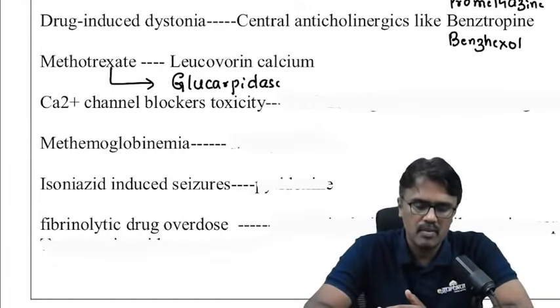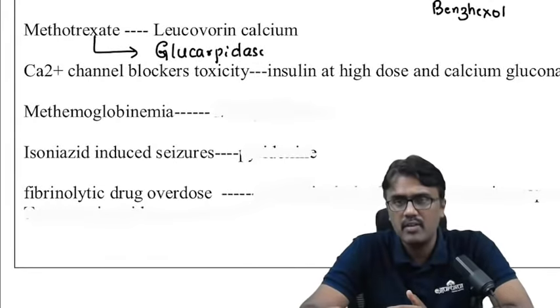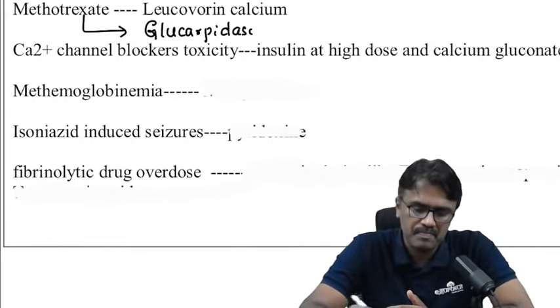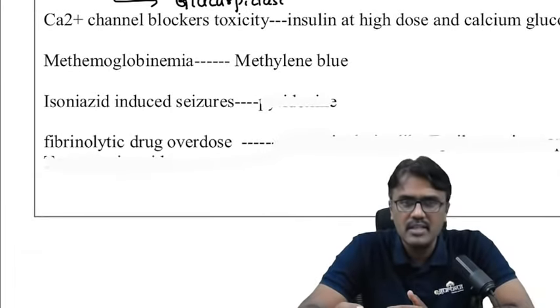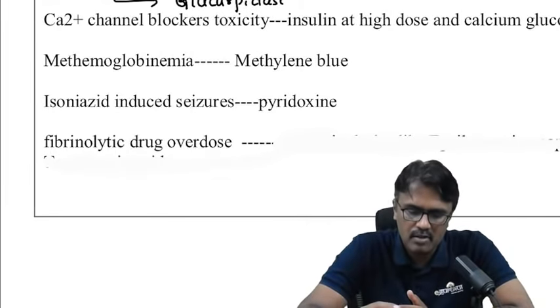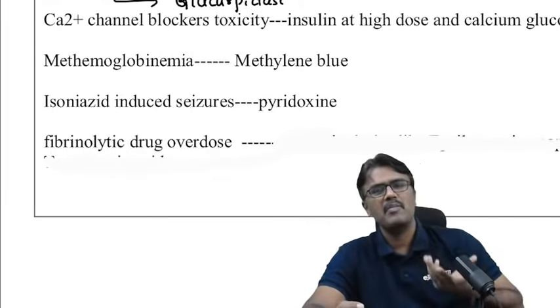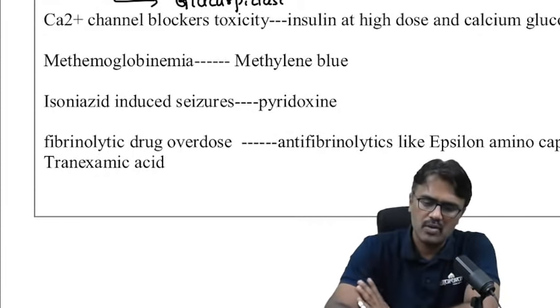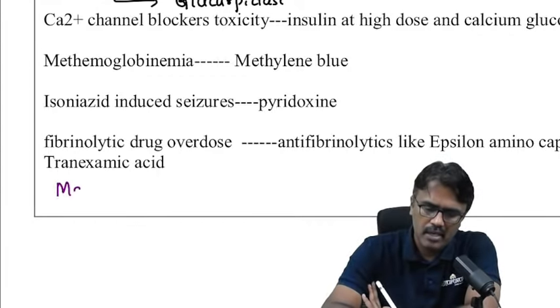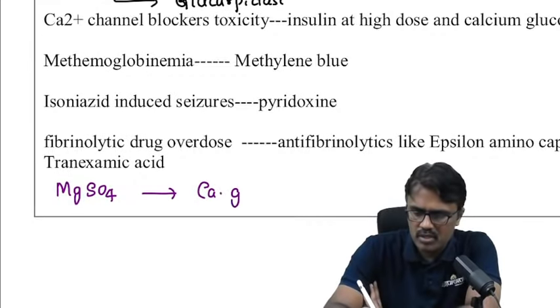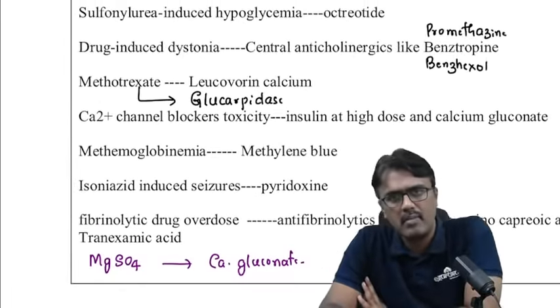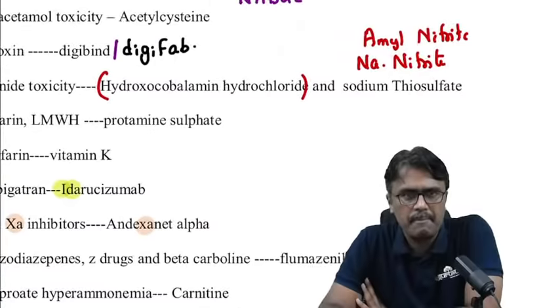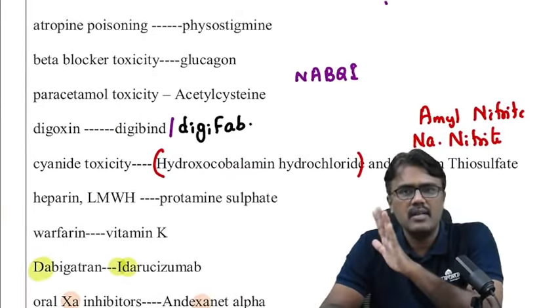What about calcium channel blocker toxicity? Give calcium gluconate with high dose of insulin. Methemoglobinemia. We use methylene blue. INH-induced seizures, obviously pyridoxine. Fibrinolytic overdose, what do we give? Antifibrinolytic, that's it. And you check your question bank, everywhere this list is there. But let me ask you one question. What is the antidote for magnesium sulfate toxicity? And it is the calcium gluconate. So very beautiful list. And they keep on asking these antidotes. And please go through this list of antidotes. You can pause this video, look into this and revise it faster.